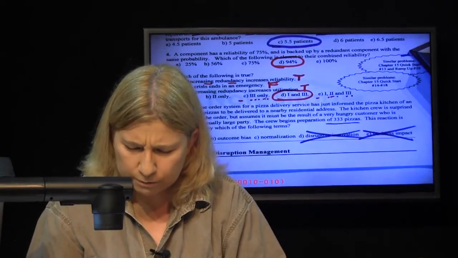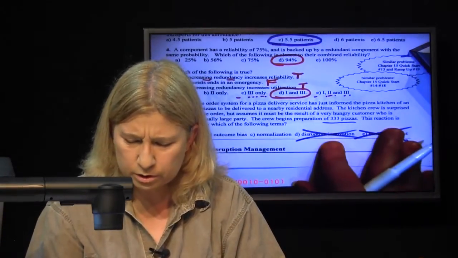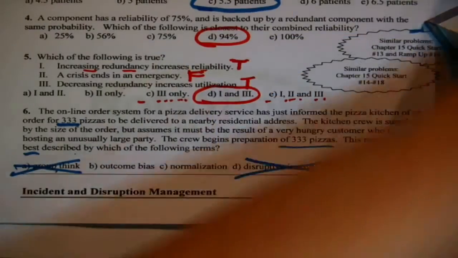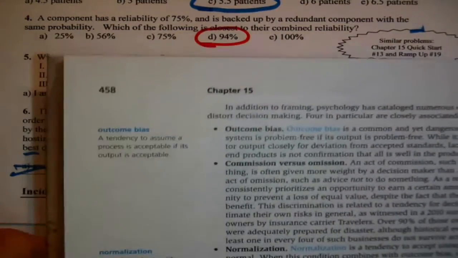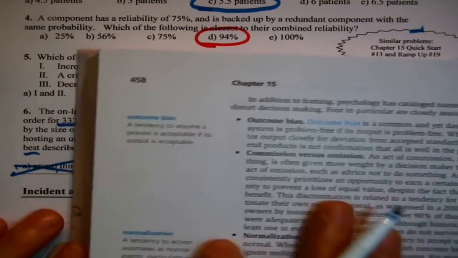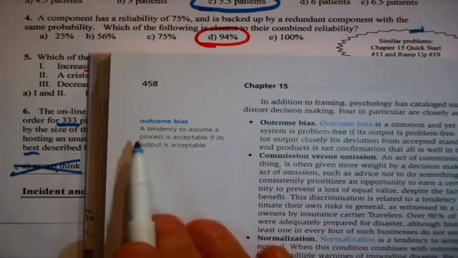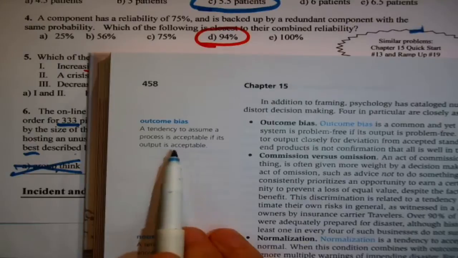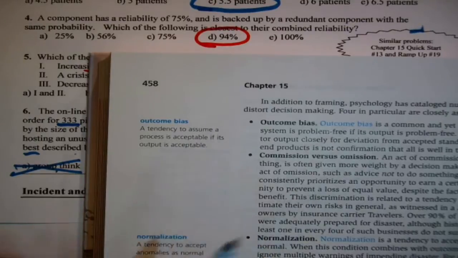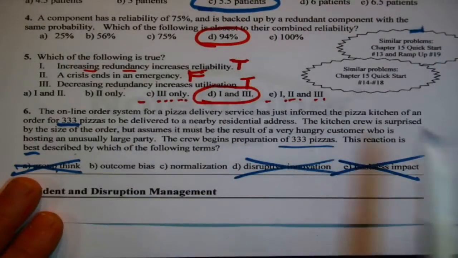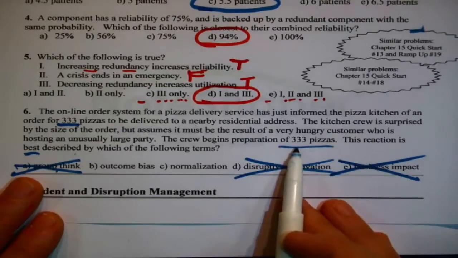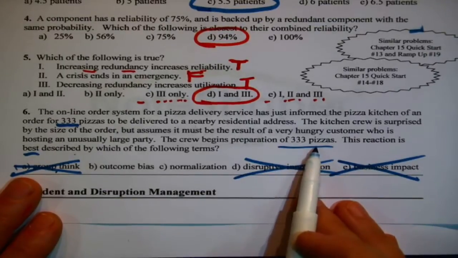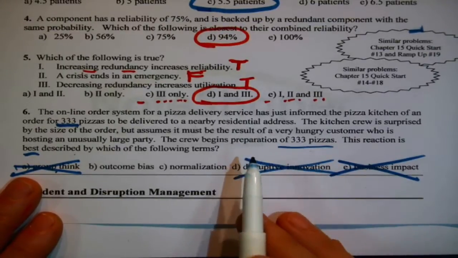Okay, so we're left with 2 other ones, and they're both intriguing. Outcome bias. Drag back the book. Outcome bias: a tendency to assume a process is acceptable if its output is acceptable. Saying, well, they have gone ahead and gone with the 333 pizzas.